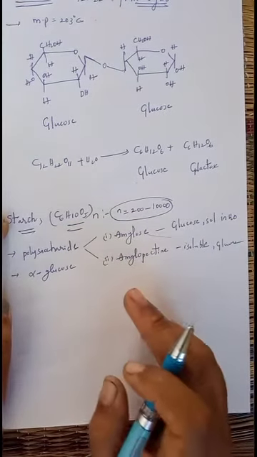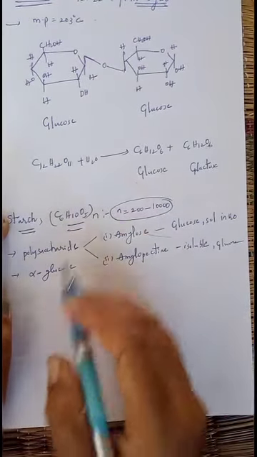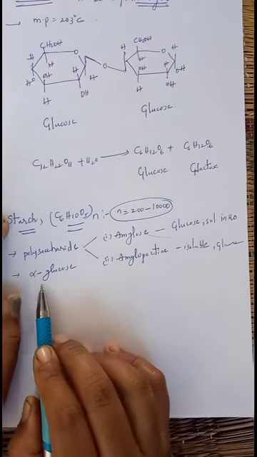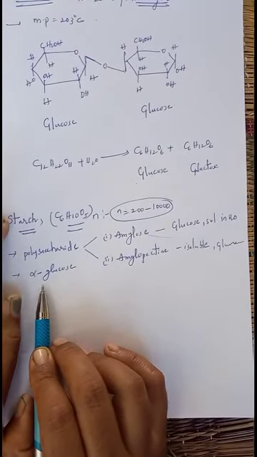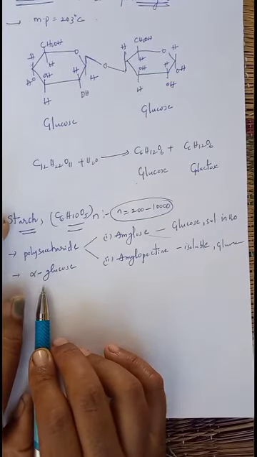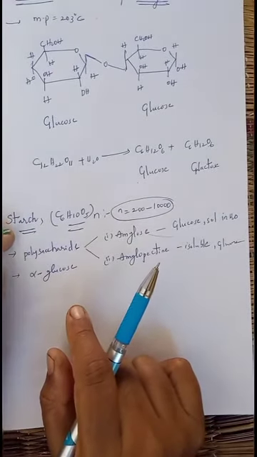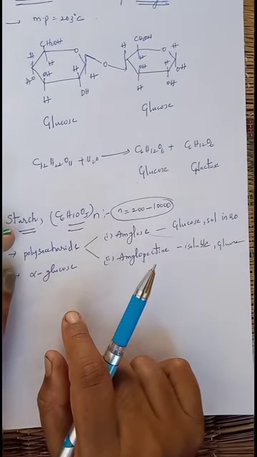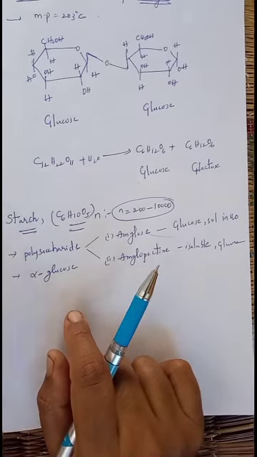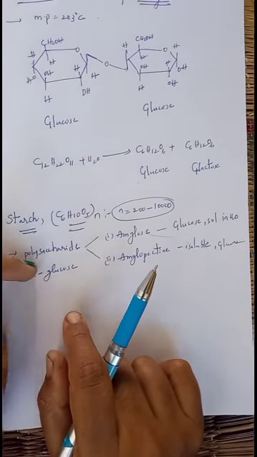Glycogen is a polymer of glucose, also known as animal starch, which is present in the liver. Glycogen is one of the isomers of glucose. Mainly, glycogen is present in animals, especially in the liver. It functions as a reserve carbohydrate in animals.